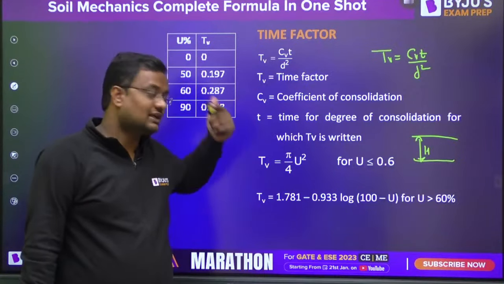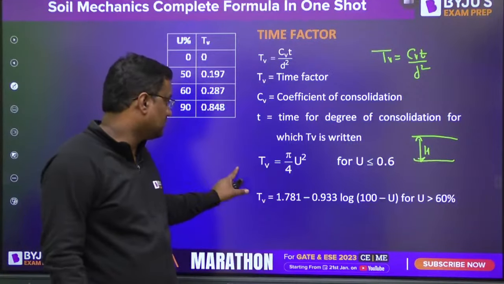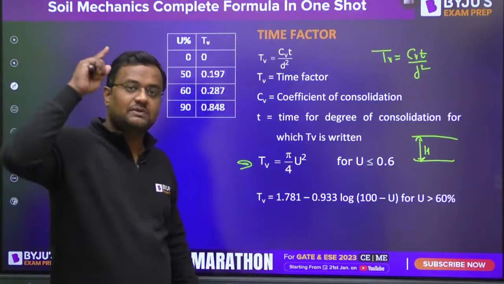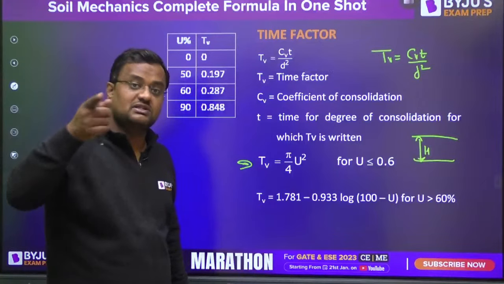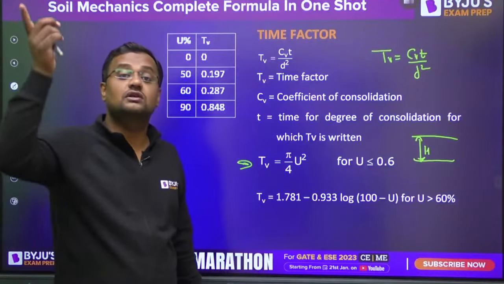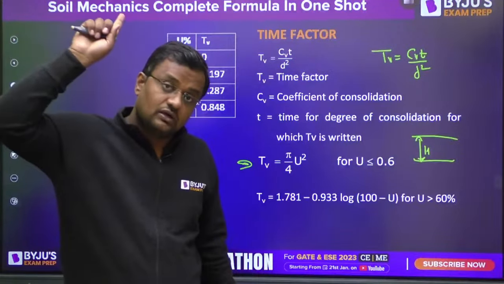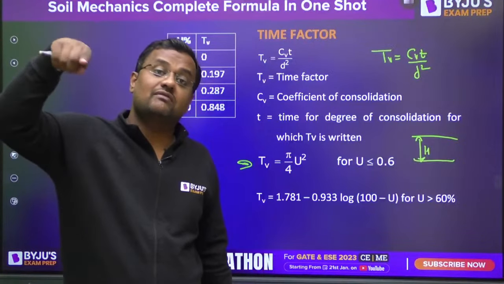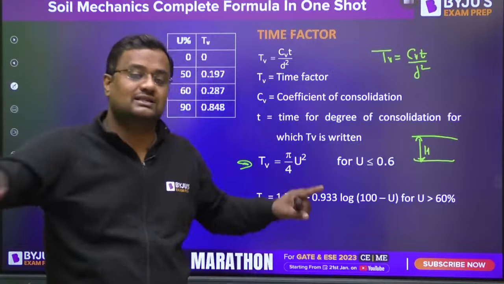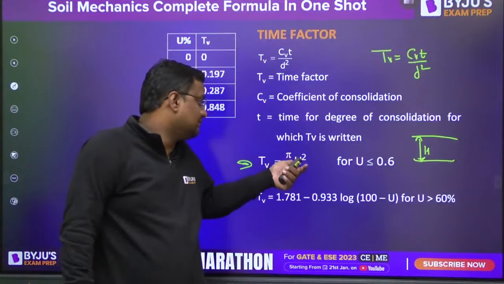If the degree of consolidation is 30%, even for sand, clay or silt, Tv will be the same, because Tv only depends on U. 30% consolidation of sand, clay or gravel, whether single or double drainage, are all the same. So even for clay, even for sand, you will be writing 0.3 here.